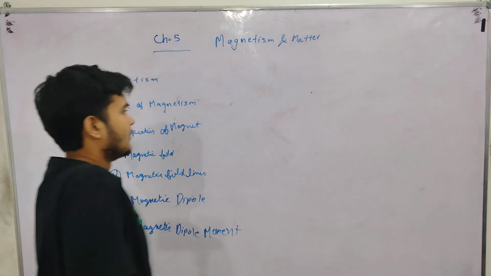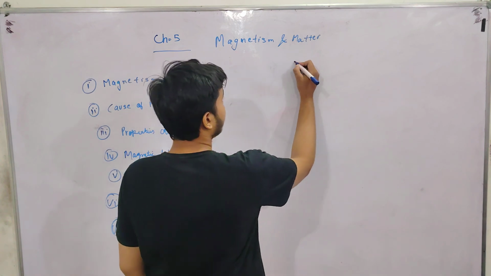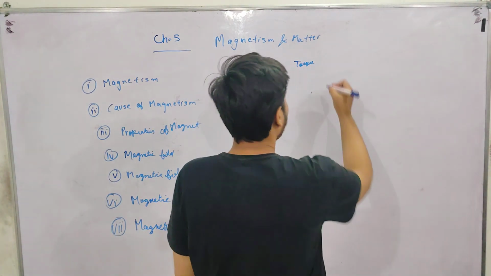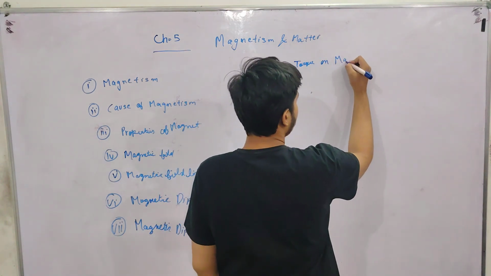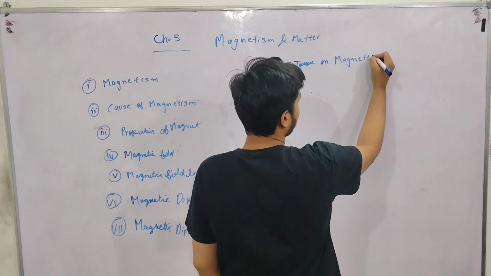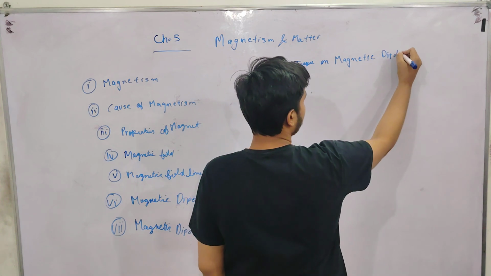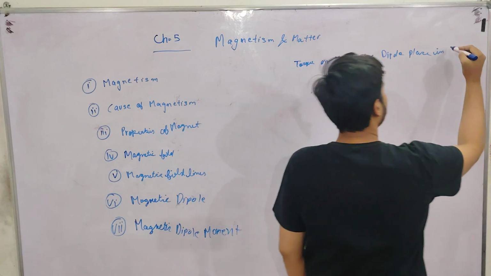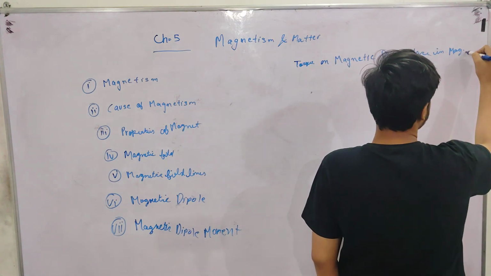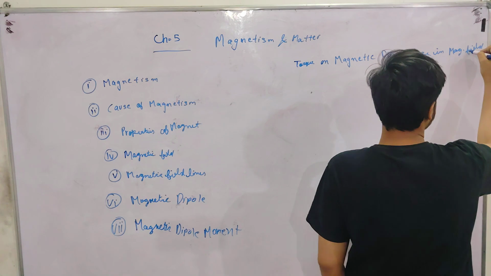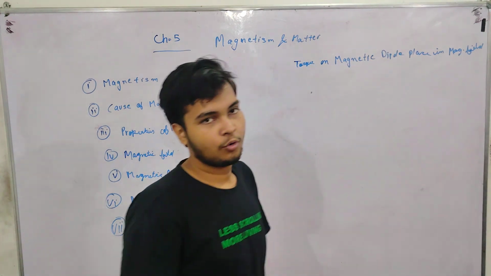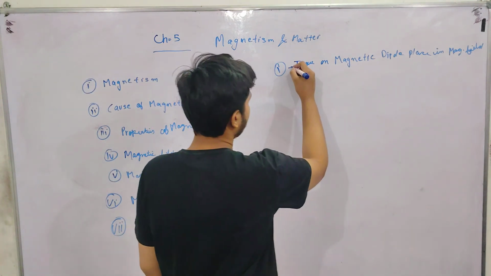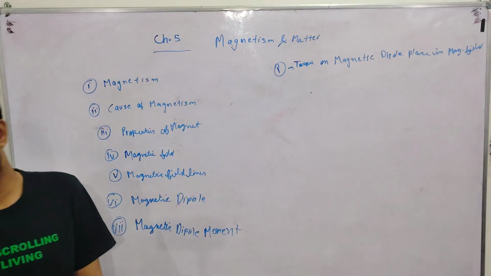And there are two derivations in this chapter. Important derivation: torque on magnetic dipole placed in magnetic field. This is the first derivation which will come in exam from this chapter.